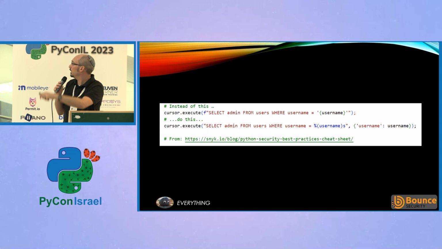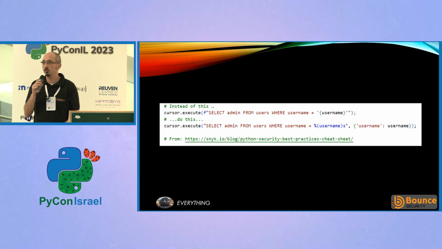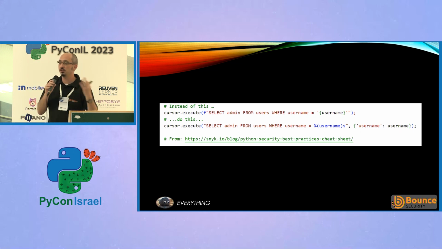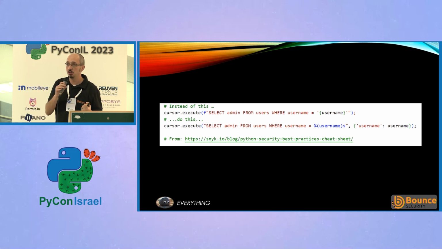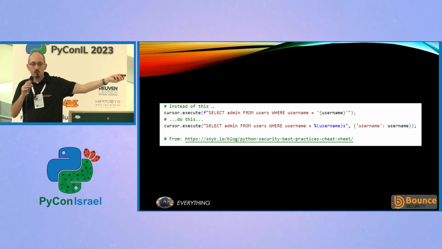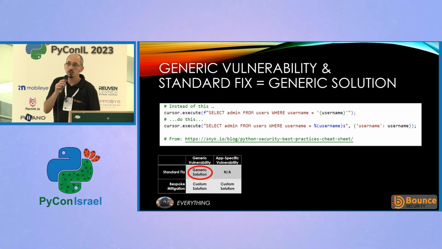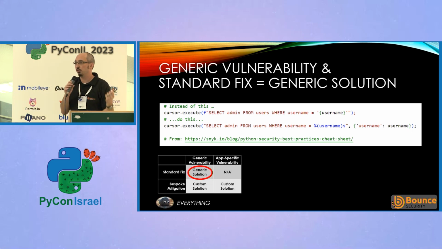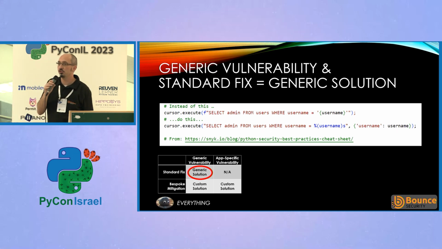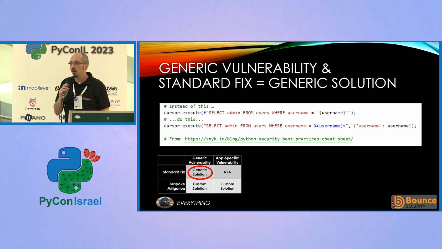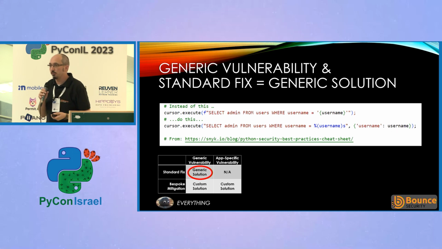On the second line here, the second version of cursor.execute, we've got the fix. The query has been parameterized, so that username is going to be treated like data, regardless of what happens. We're not going to be able to break out of that username field and start making changes to the query itself. So that's a very simple generic vulnerability with a very simple generic solution. This fits into this top left box here for a generic solution. Unfortunately, a lot of places aren't like that.